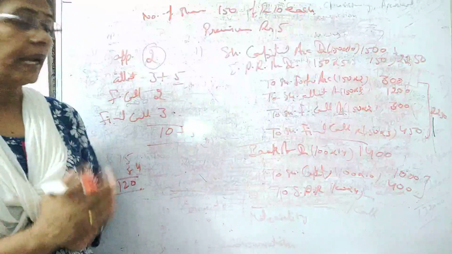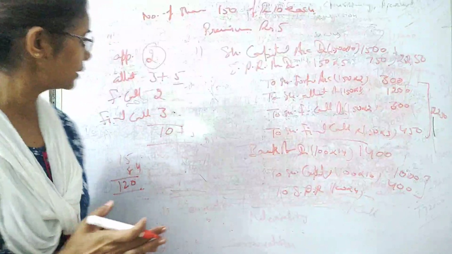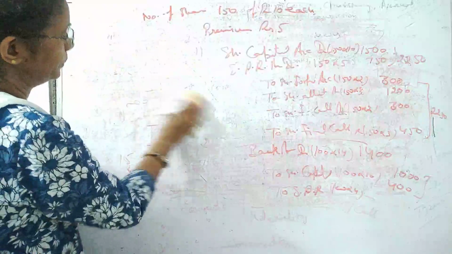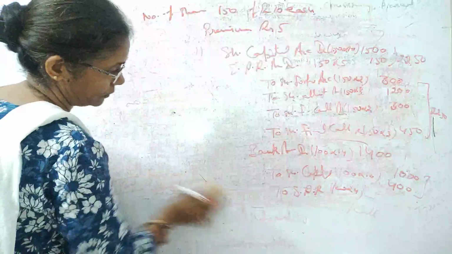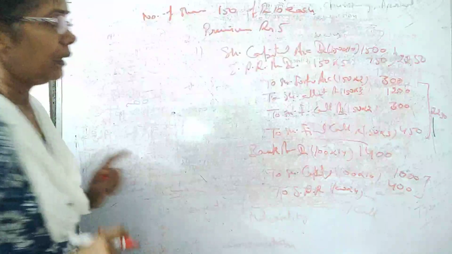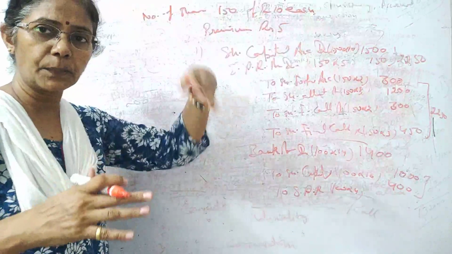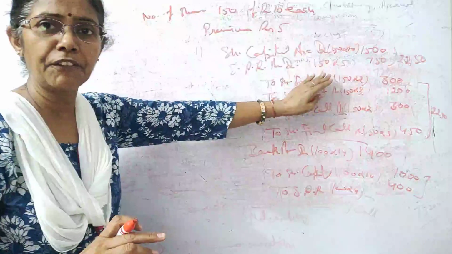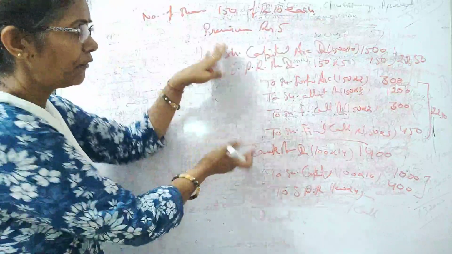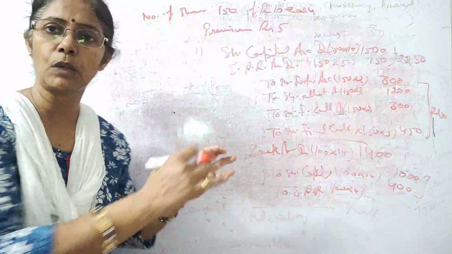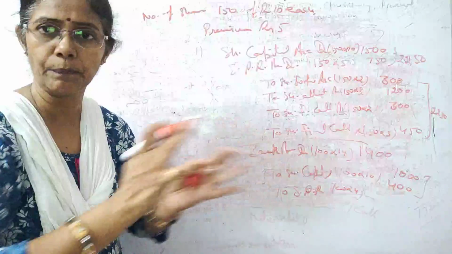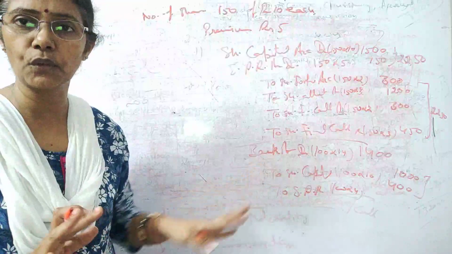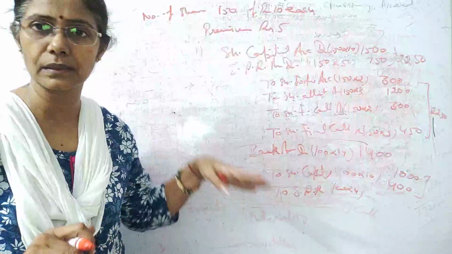Alright. Now it's very important students. Now the important thing, students, in the previous classes, we can see that this was the forfeiture, and if we use this forfeiture somewhere, we adjust that and the remaining amount of the forfeiture we transfer to the capital reserve, right? But in this question, we didn't use the forfeiture because these were issued at premium.